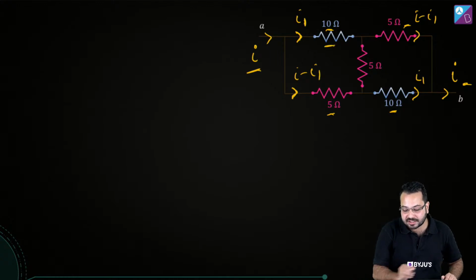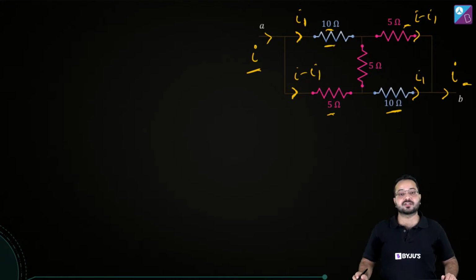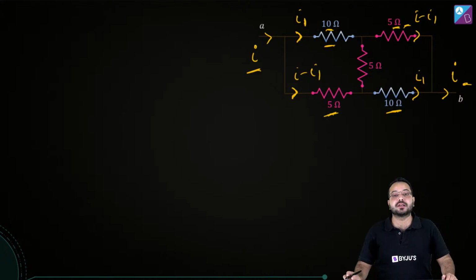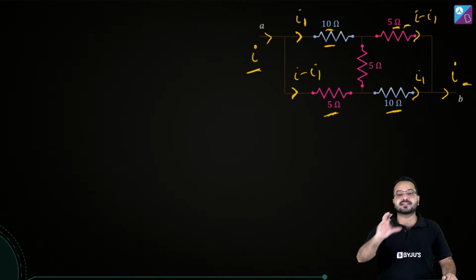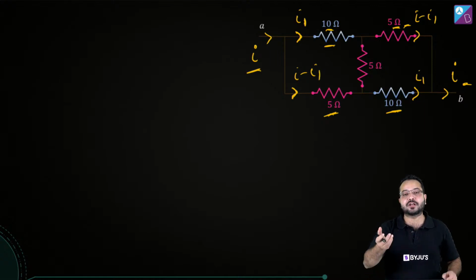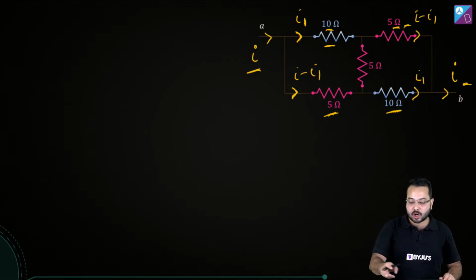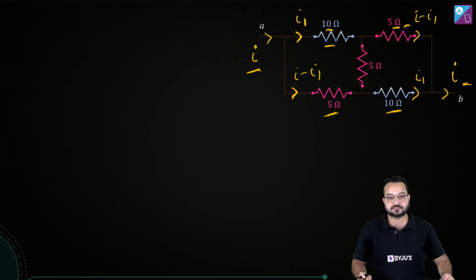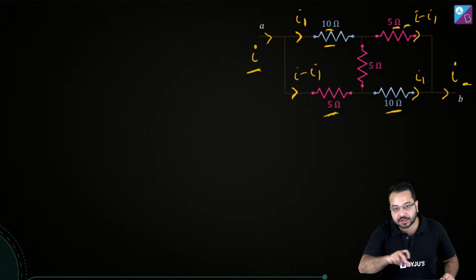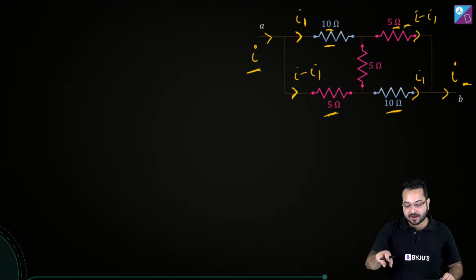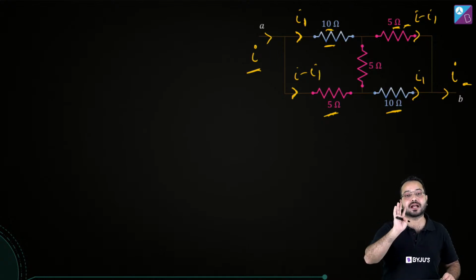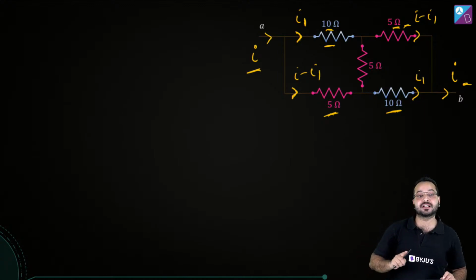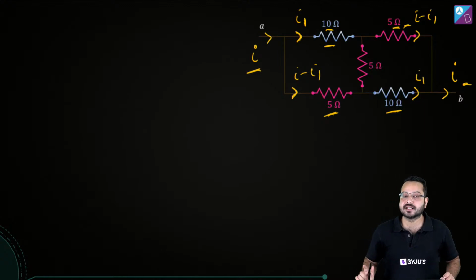So the current in this resistor and the current in this resistor is going to be the same. The current in this resistor and this resistor is going to be the same. This is the symmetry argument that we can apply to reduce the number of variables. So how many variables do we have? We have I and I1. If we had not used the symmetry argument, then we would have taken 4 variables, and solving it using KCL and KVL would have been a task. Is that clear?